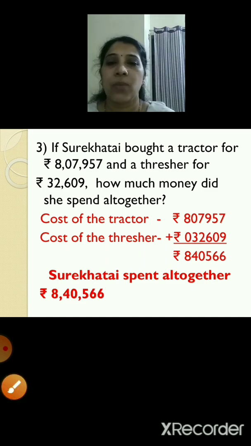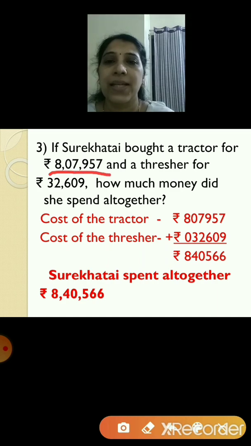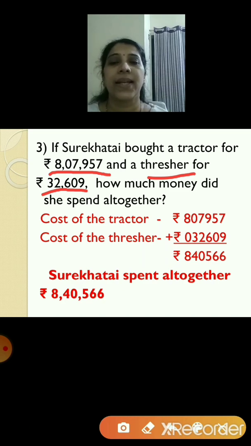Surekha Tai bought a tractor for rupees 8,07,957. Also, she bought a thresher for rupees 32,609. So, what is the money she spent altogether? Means what money she has spent on the tractor plus thresher.